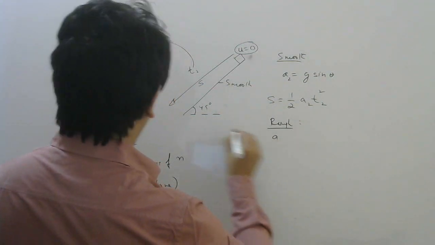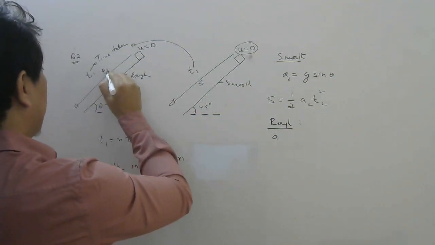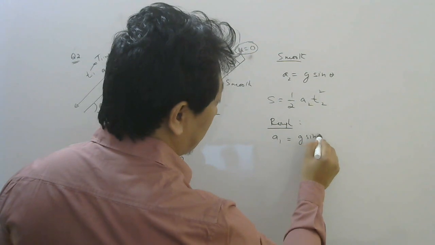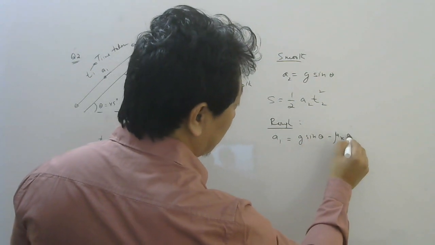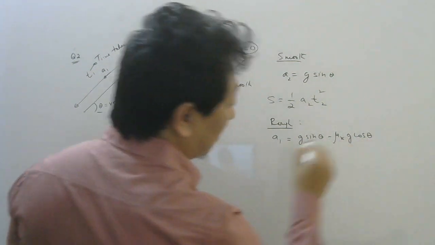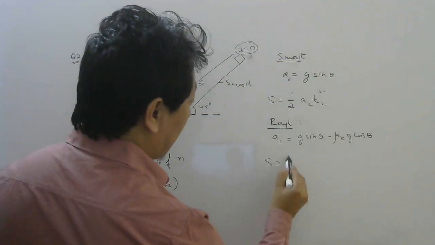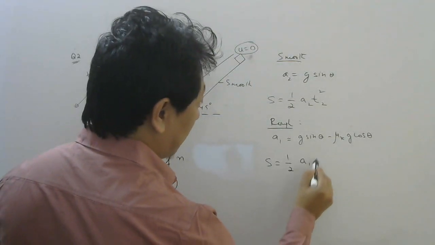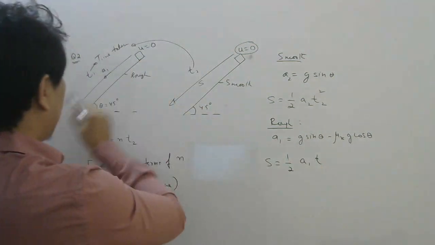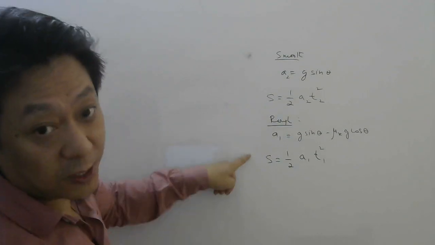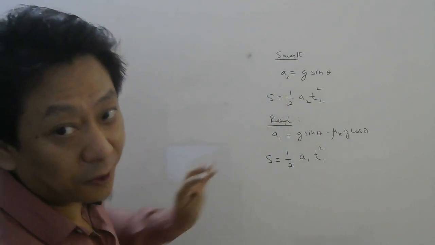For rough plane, here let me call the acceleration a1. Okay, if you remember, it was g sin theta minus mu k g cos theta. Okay, check the notes of that. And displacement will be half, acceleration is a1, time taken is t1 in the rough plane. So now both are the same displacement on the left hand side, so we can equate the right hand side.